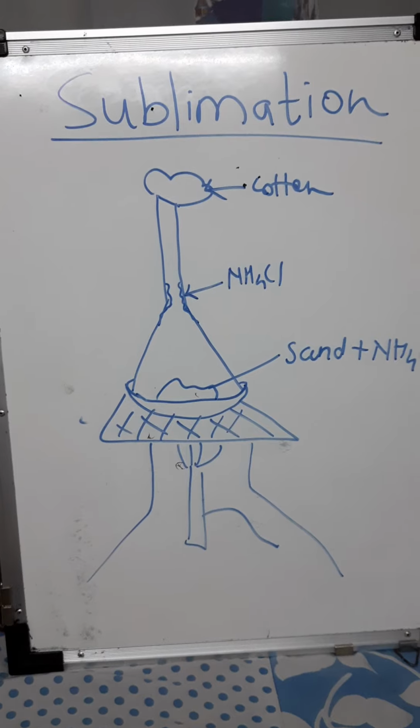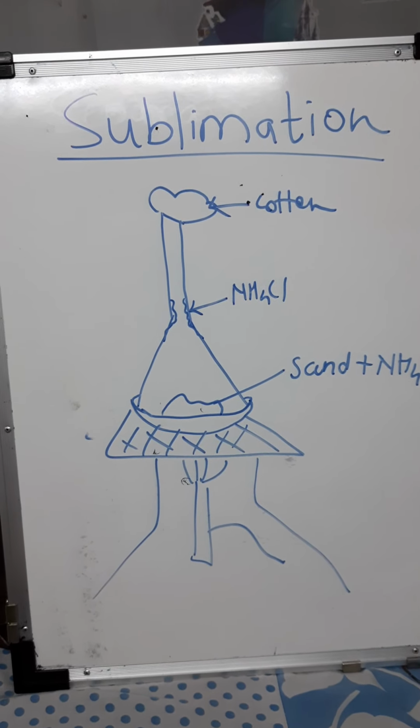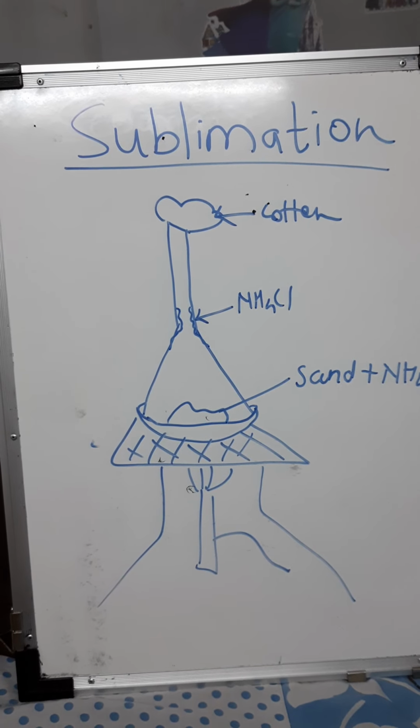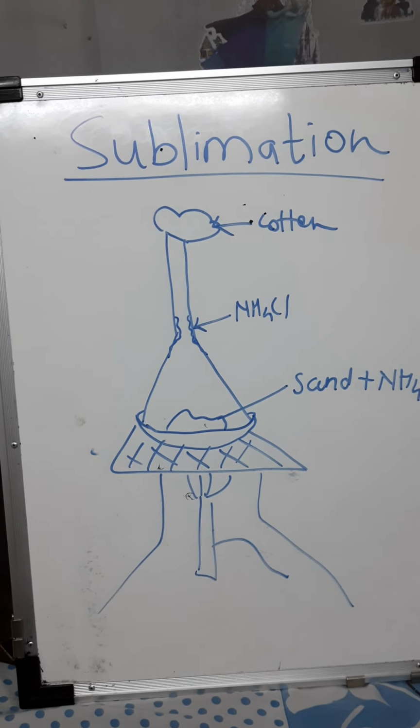In the mixture, one of the components should be a sublimate. For example, a mixture of iodine and sand, or a mixture of sodium chloride and ammonium chloride.